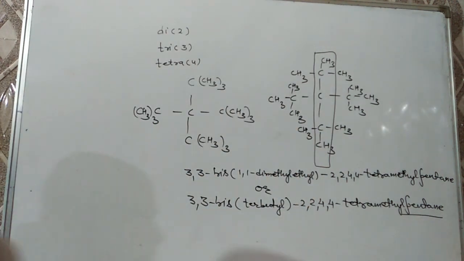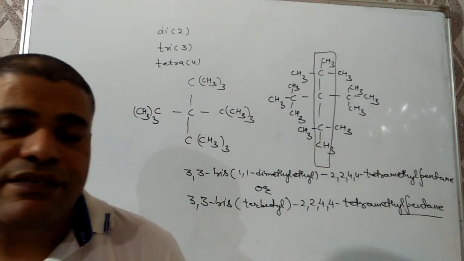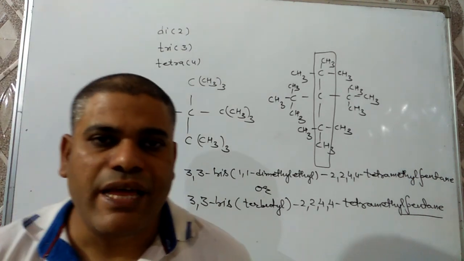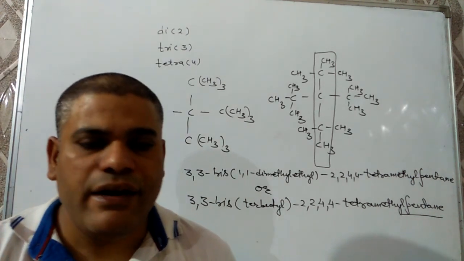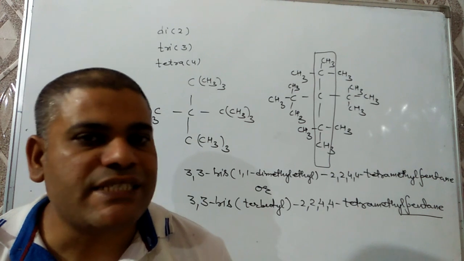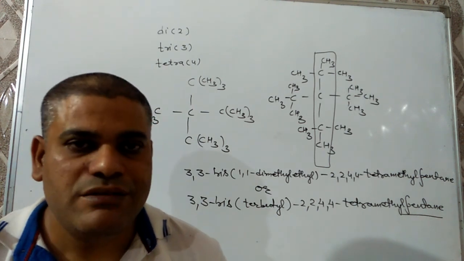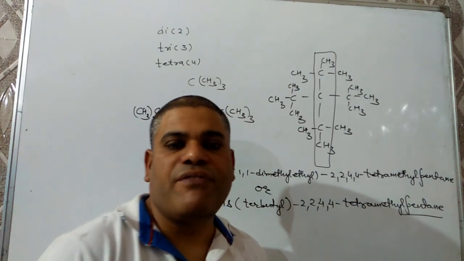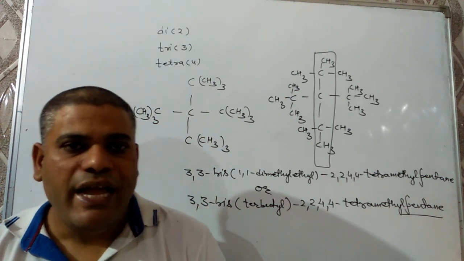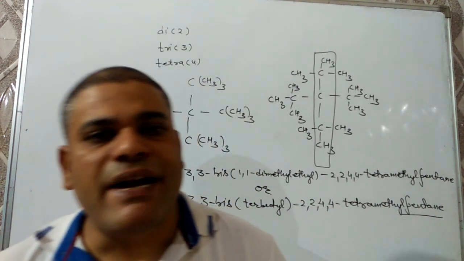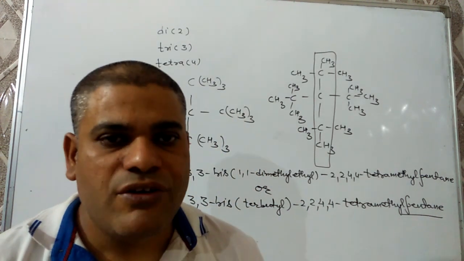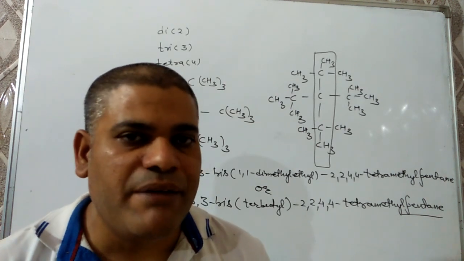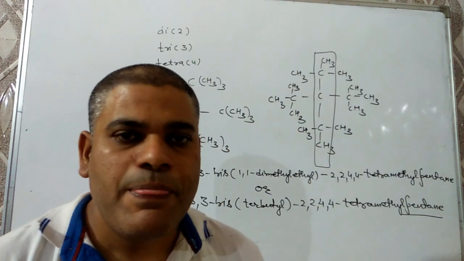Next, we have to show the position of prefixes with numerical numbers like 1, 2, 3, 4. The numerical numbers are separated from each other by comma, and numerical number and alphabet are separated by hyphen, as I have written.